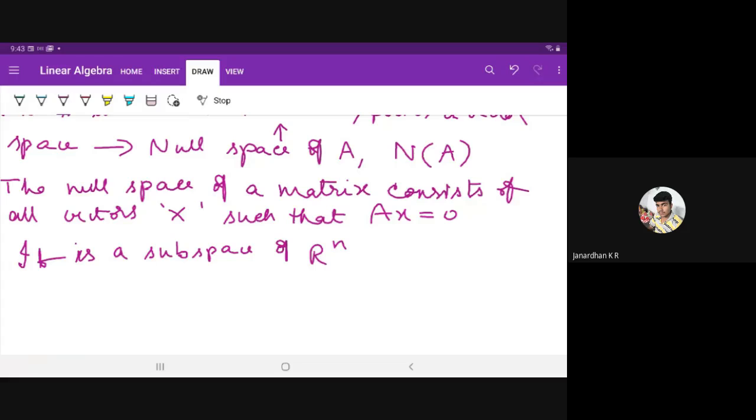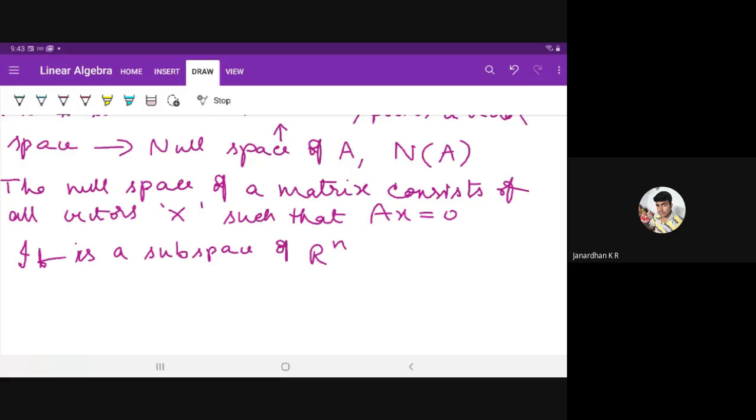What is n? We say that the matrix is of order m cross n. m is the number of rows and n is the number of columns. So the column space is a subspace of R to the power m, and the null space is a subspace of R to the power n, where n is the number of columns.